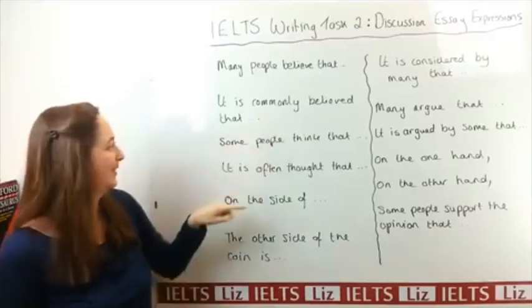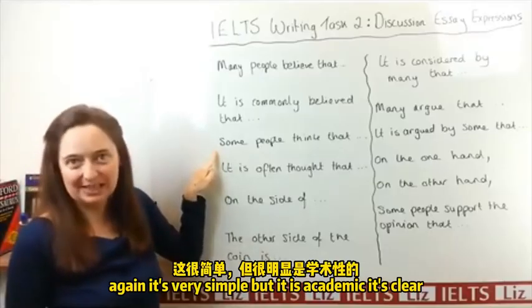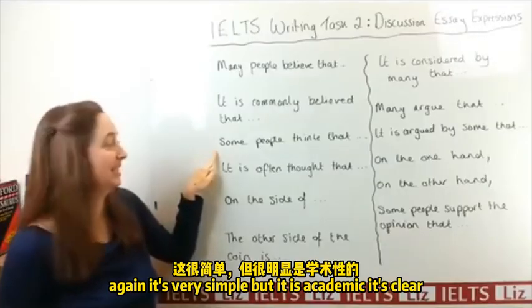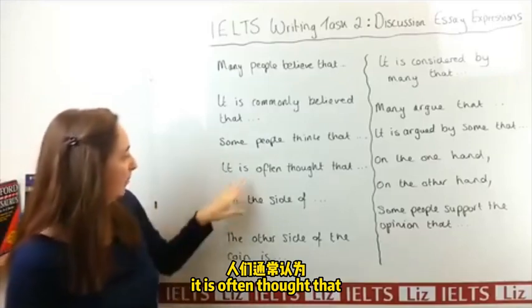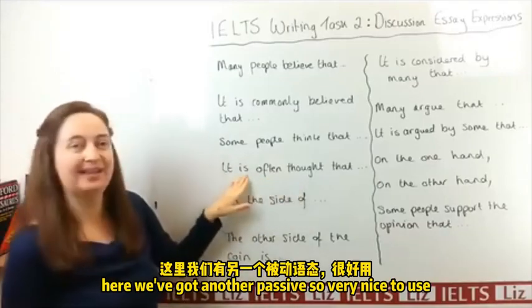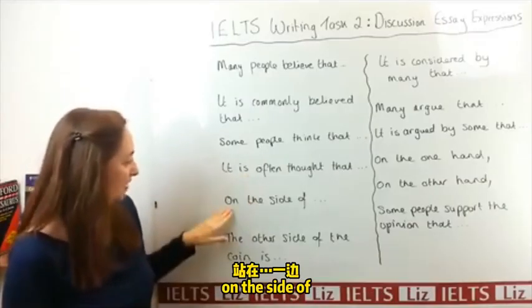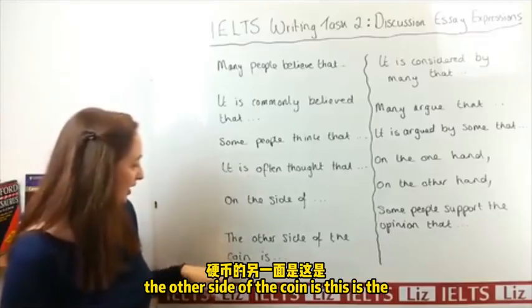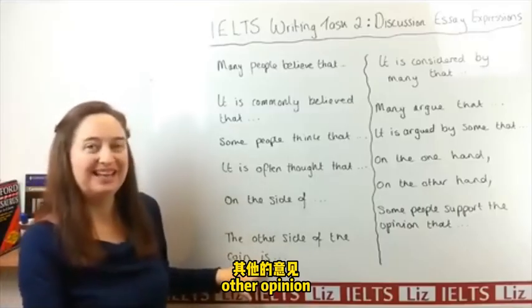The next one, some people think that. Again, it's very simple, but it is academic, it's clear. It is often thought that. Here we've got another passive, so very nice to use. On the side of, the other side of the coin is, this is the other opinion, the other side.